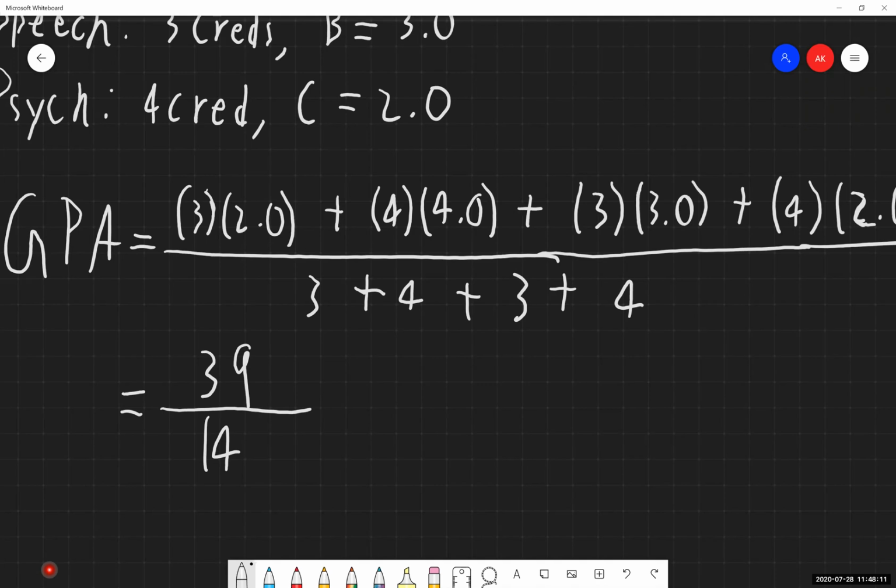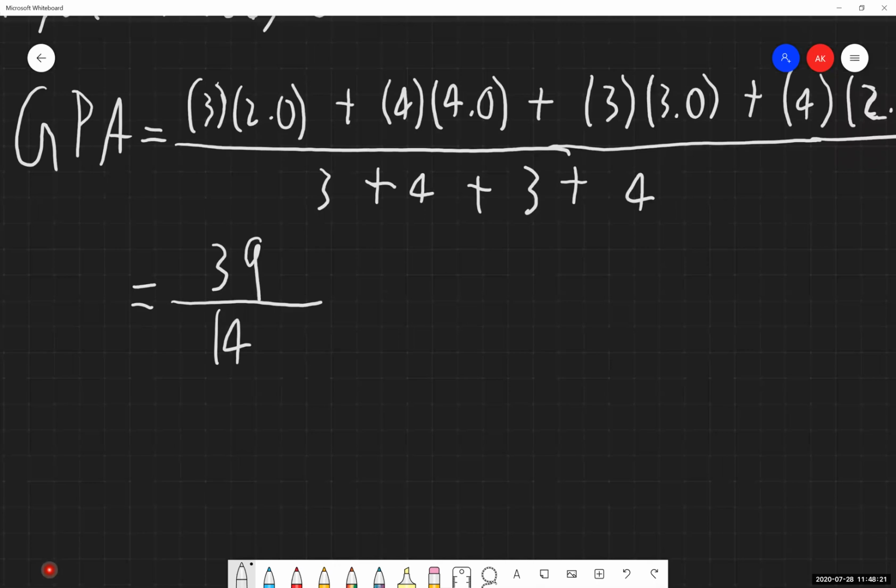Now we're not done. We need to know what the actual GPA is going to be, so 39 divided by 14. And most GPAs, or at least we have not been told in this one where we are going to round this thing to. So if you do 39 divided by 14, that can go on forever. We are going to round this thing to 2 decimal places. Again, the problem hasn't stated it for us. On the test, I would specify that for you guys.